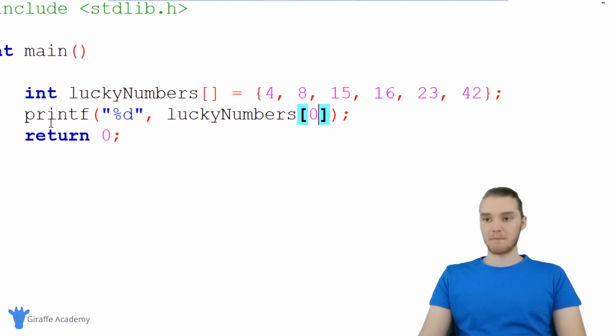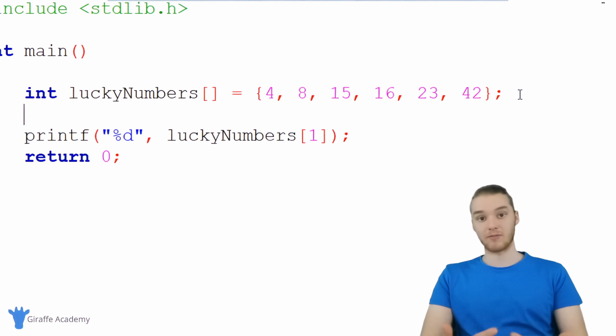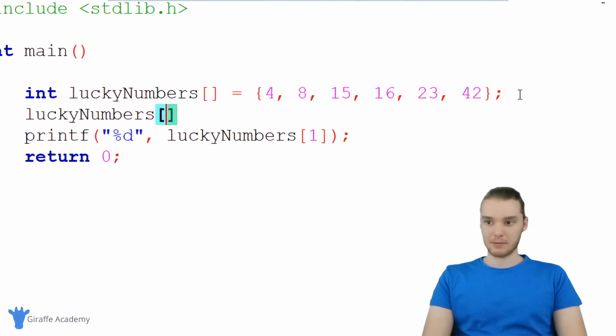Another thing I can do is modify some of the elements inside of here. Let's say I want to modify lucky numbers index position 1, this 8. I don't like this 8 anymore, so I could just assign it a different value like I normally would. I could say lucky numbers, open and close square bracket, 1, and set it equal to something else, like 200.